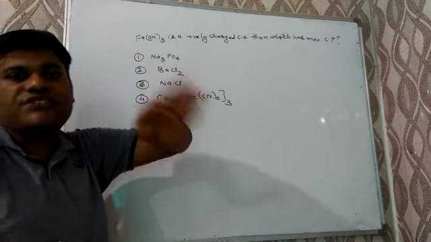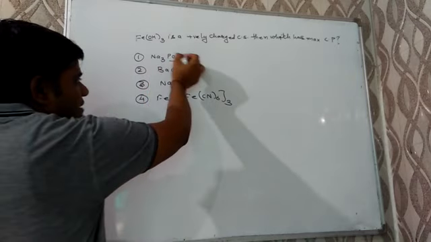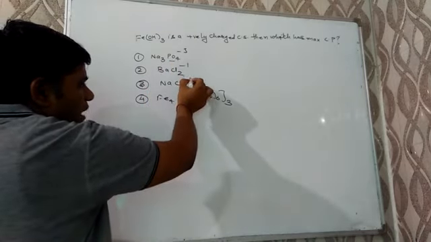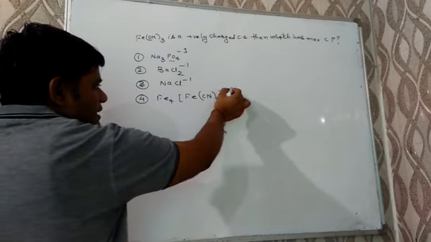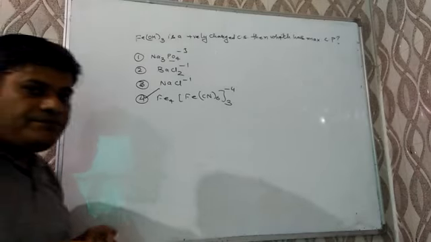The colloidal solution this time is positively charged, so we have to see the charge of the negatively charged ions. For the first, the charge is -3, second -1, third -1, but fourth -4. Hence, the last one has the maximum coagulation power.